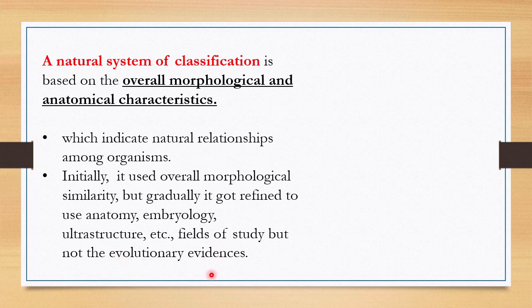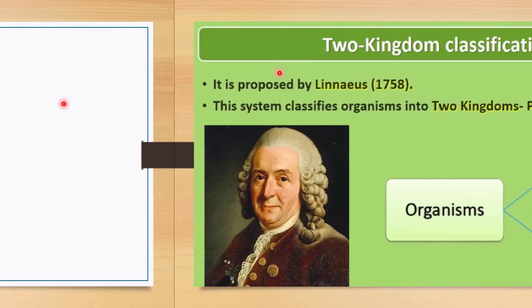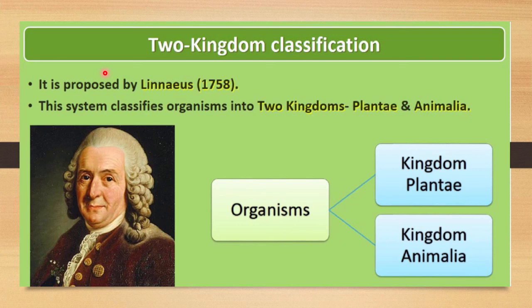As you know, the phylogenetic type of classification plays a very important role for evolutionary evidence, but evolutionary evidences are avoided in this type of classification system. This classification was firstly based on morphological similarity, but gradually one by one some characters were added, and those are anatomical, embryological and ultrastructural. Based on all these characters, this type of classification occurs, and that is called the natural system of classification.